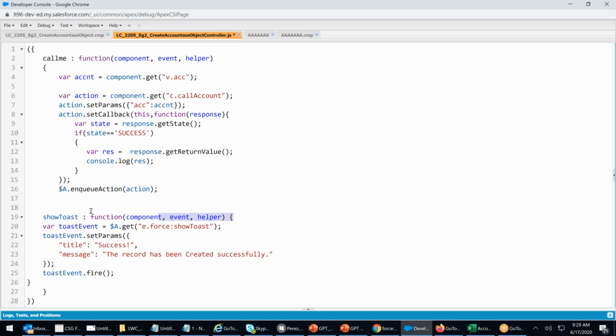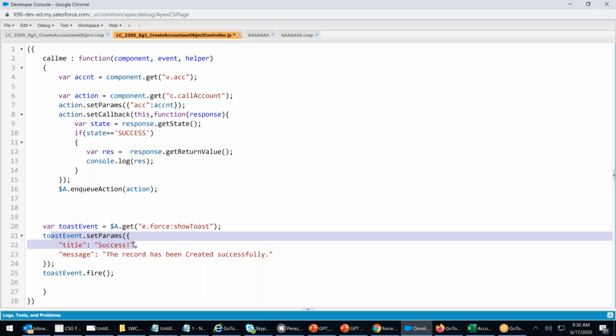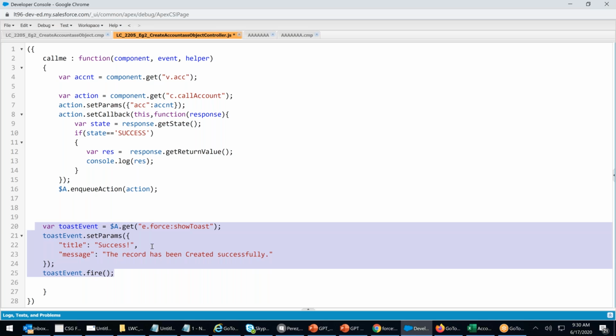Remove this. That's it. Where toast event, one variable, you can give anything. toastMsg equals to $A.get("e.force:showToast"). You have to get this. And then you have to give toast.setParams with title and message, and fire. This is how you create a toast message.